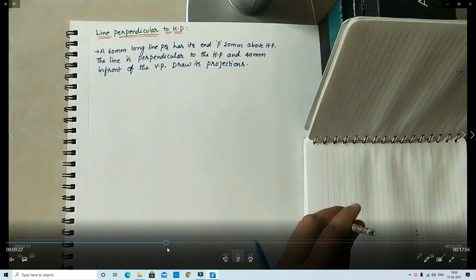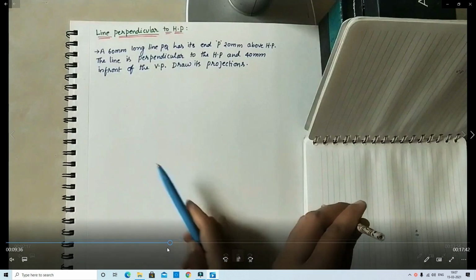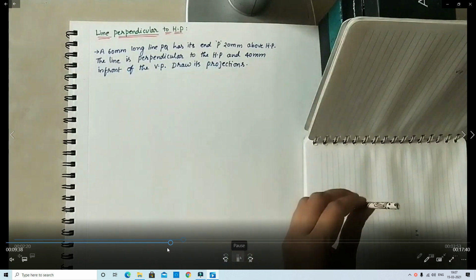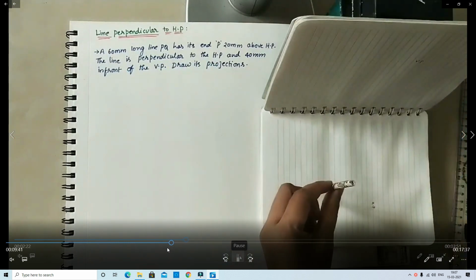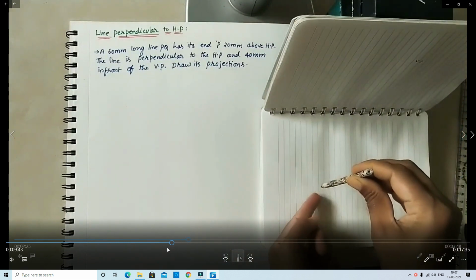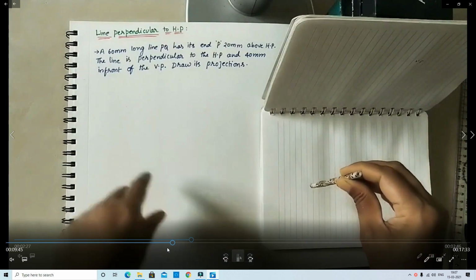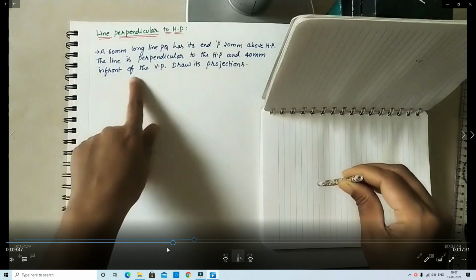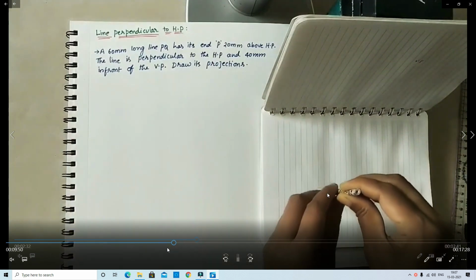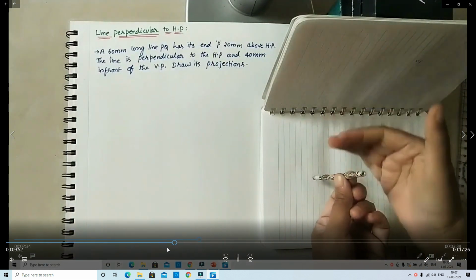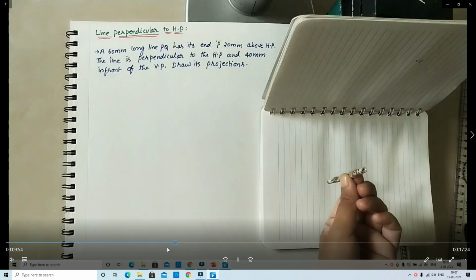First case problem: a 60 mm long line PQ has its end P 20 mm above HP. The line is perpendicular to the HP and 40 mm in front of the VP. Draw its projections. That means the line is perpendicular to HP and parallel to VP. This is the first case.